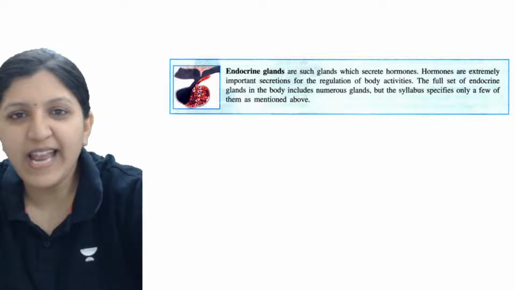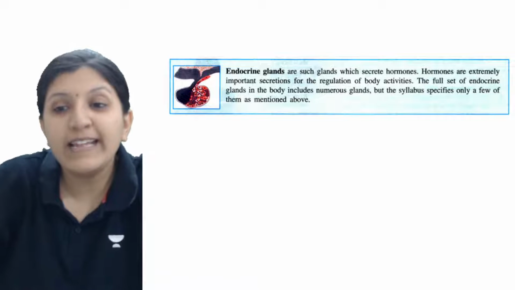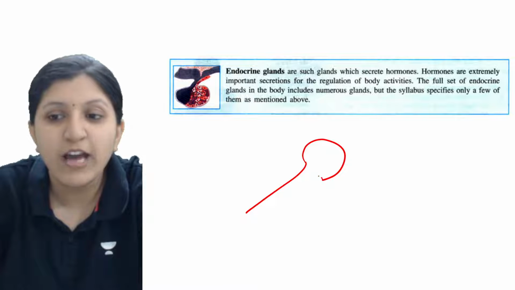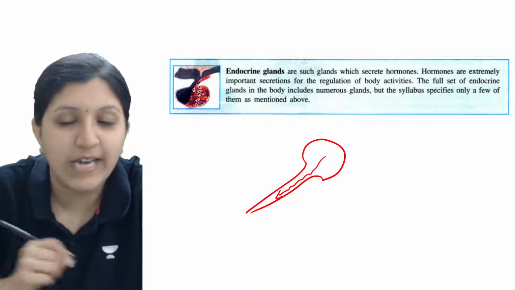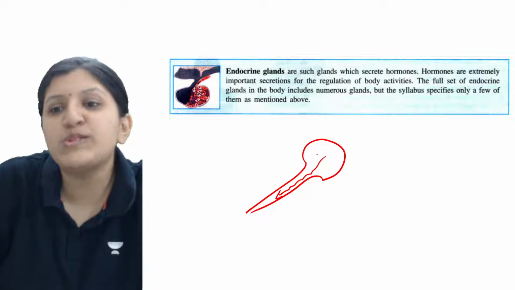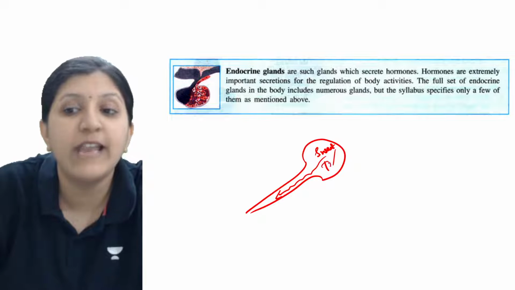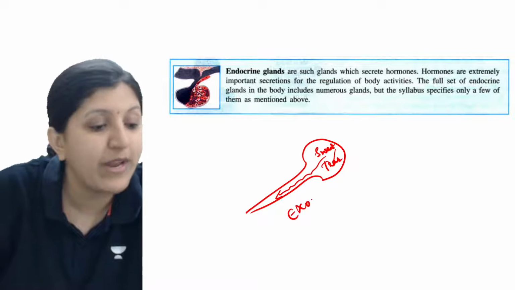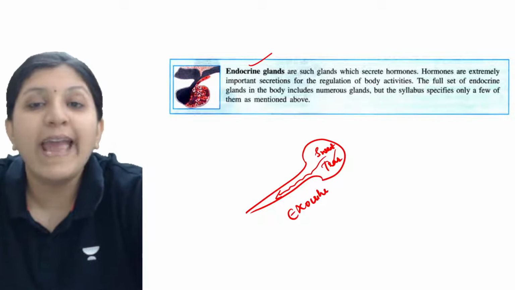Why not exocrine gland? When we mention exocrine, there is a gland, and that gland has a duct, that is a tube-like structure through which the secretion is done. This could be a sweat gland, a mammary gland, or even a tear gland. Any of these we call exocrine because there is a duct, and here we are calling it an endocrine gland.